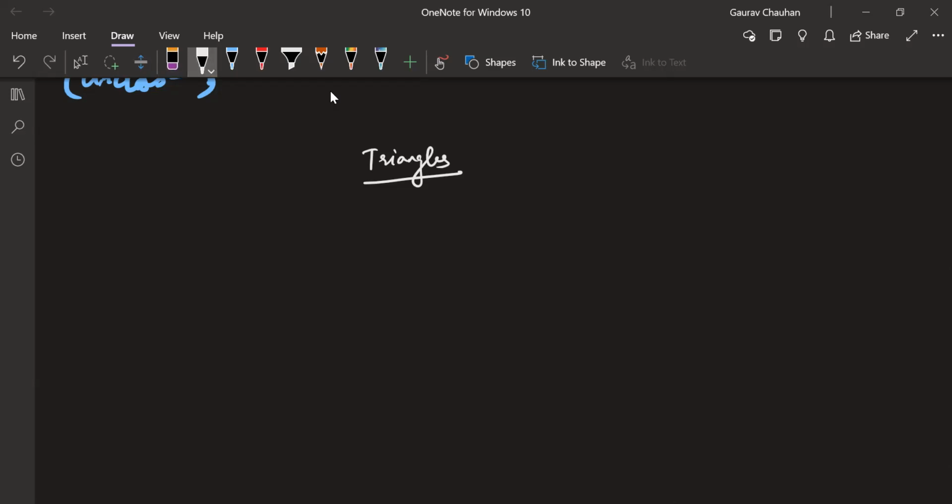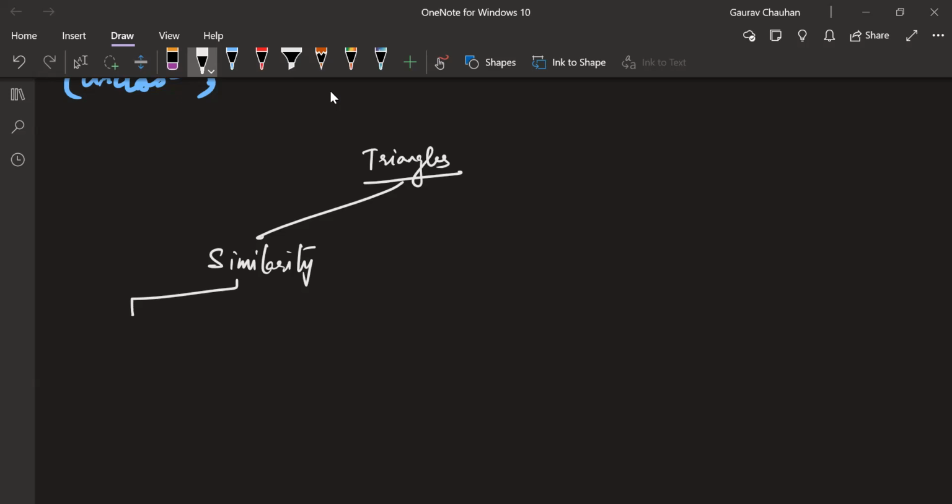So here we have triangles. The first whole section is similarity. Similarity will have a lot of topics inside it. You can start drawing now. The first and very simple topic is going to be similarity of polygons. Obviously, the meaning is what I just told you.